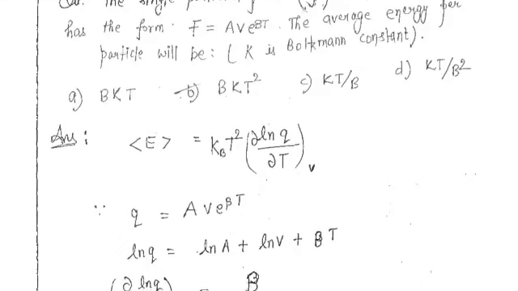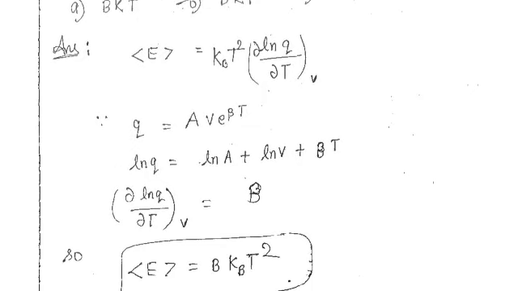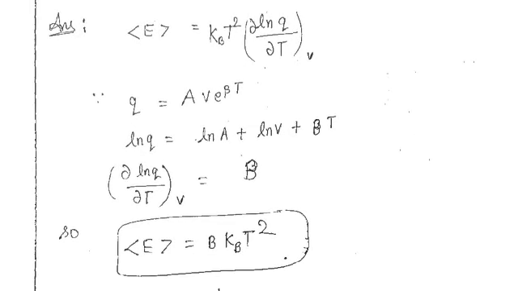So what I told you is, you first take the ln on both sides, of A v into e raised to the power beta t. Here the formula ln abc equals ln a plus ln b plus ln c is used.